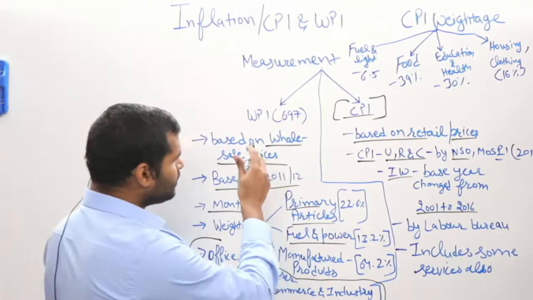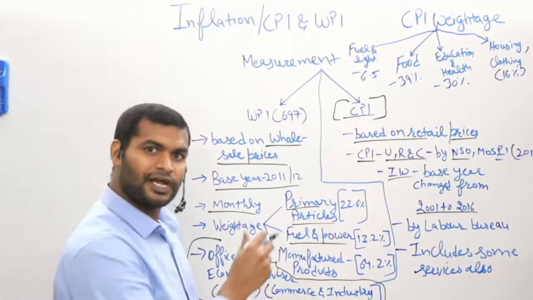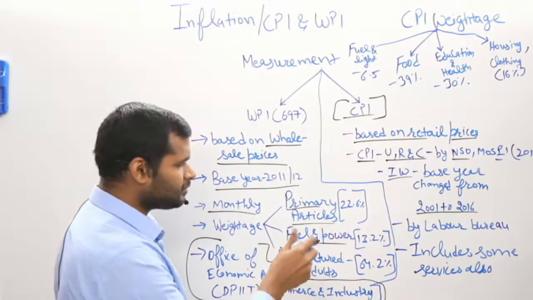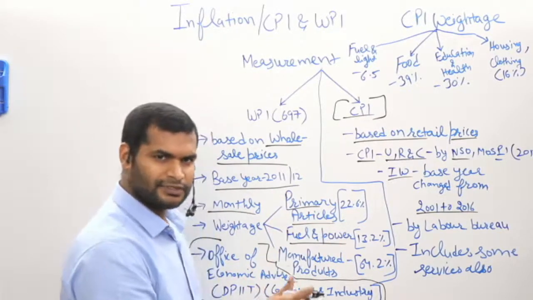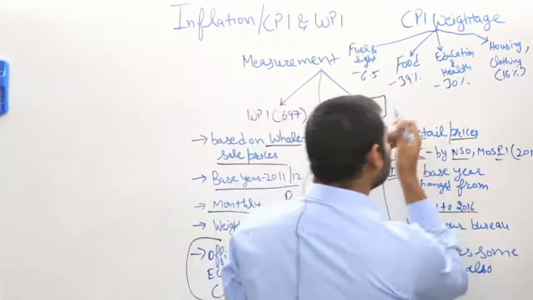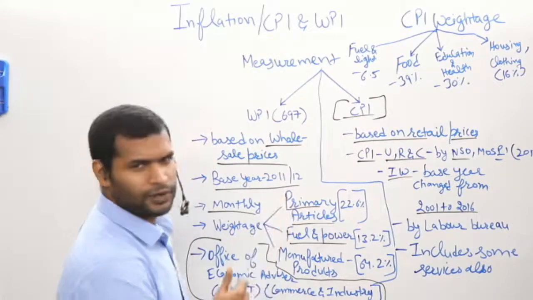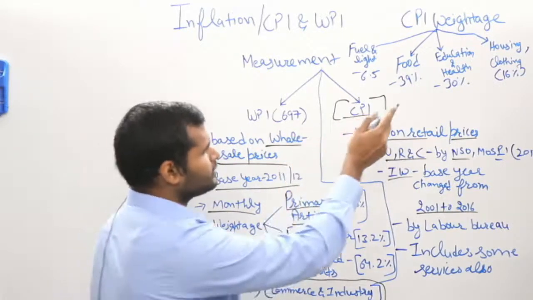While we studied that WPI is a purely commodity-based index, CPI includes commodities as well as services. So now let's find out the weightage of different kinds of products under CPI. No need to remember this data.